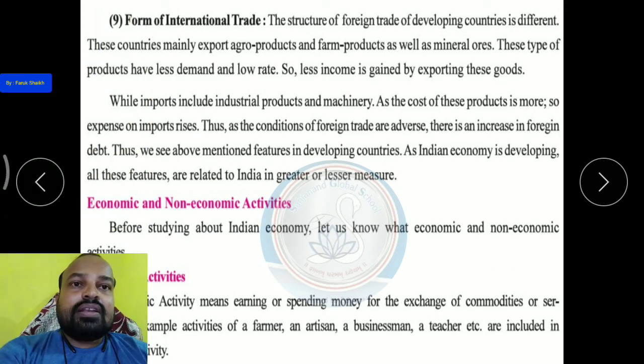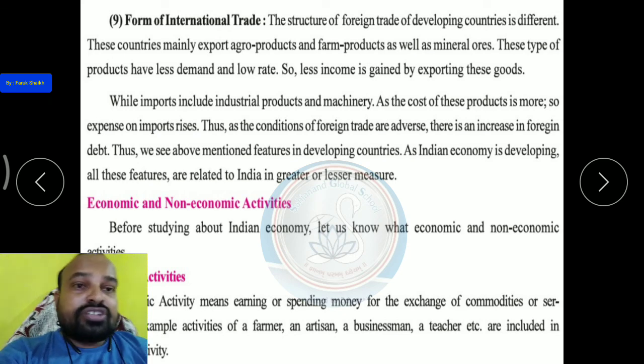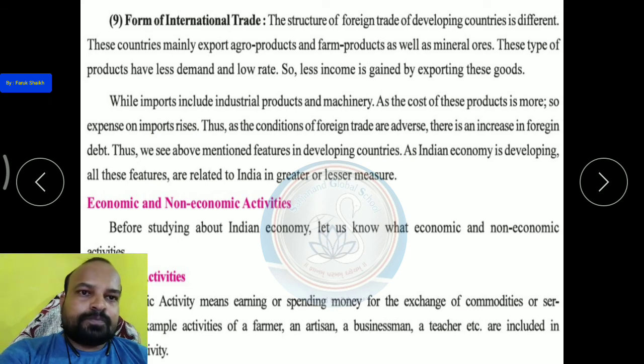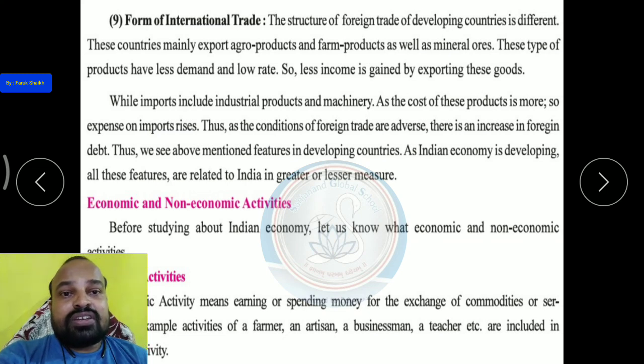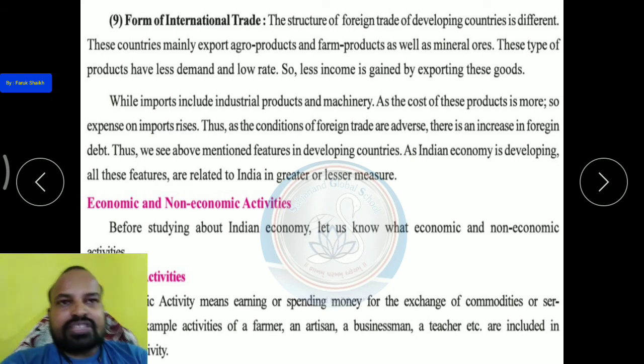And number 9, form of international trade. Because of international trade, the Britishers came to India. Because of that international trade our country became a slave. And now also this international trade affects our country. How is it? Let us see.